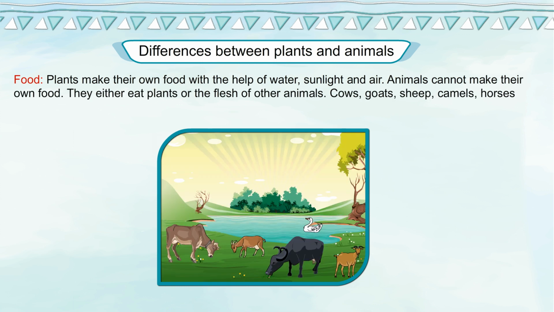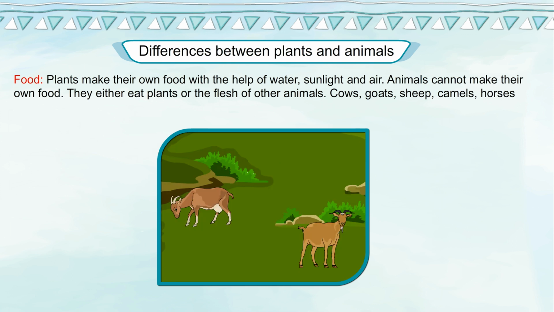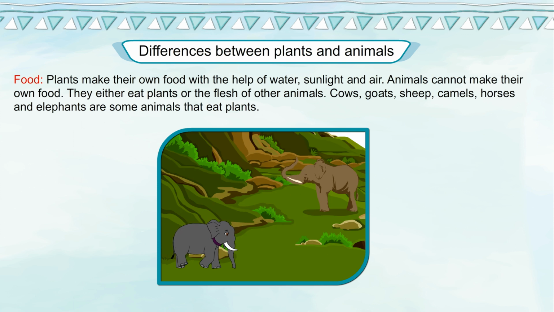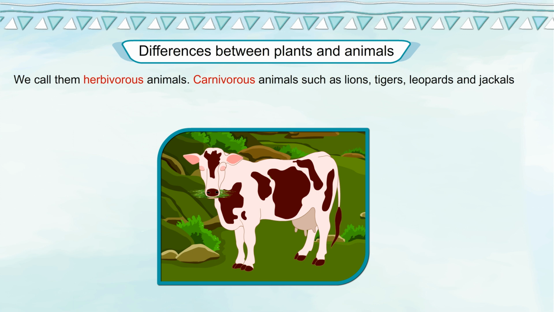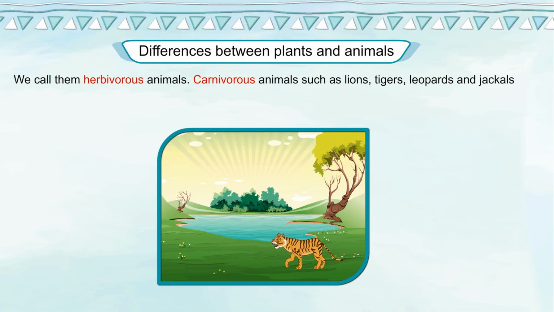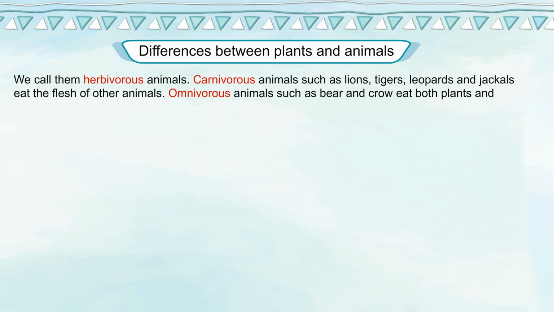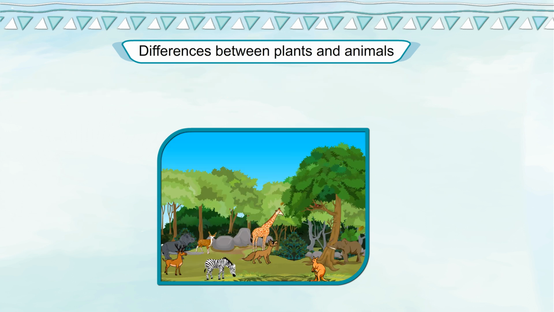They either eat plants or the flesh of other animals. Cows, goats, sheep, camels, horses, and elephants are some animals that eat plants. We call them herbivorous animals. Carnivorous animals such as lions, tigers, leopards, and jackals eat the flesh of other animals. Omnivorous animals such as bear and crow eat both plants and animals.